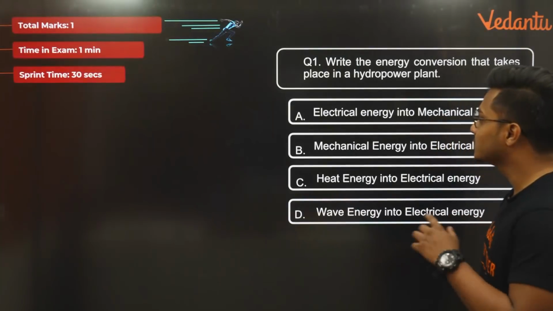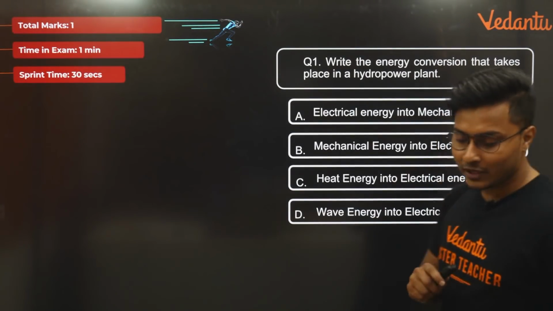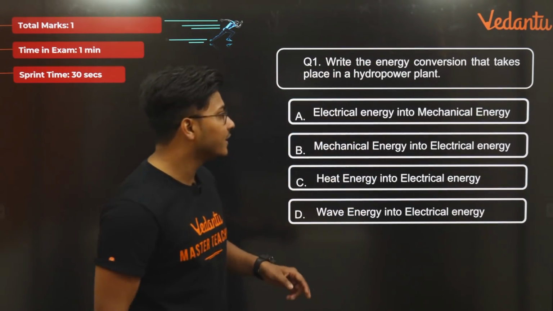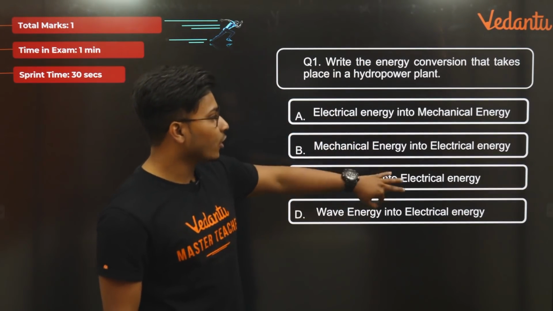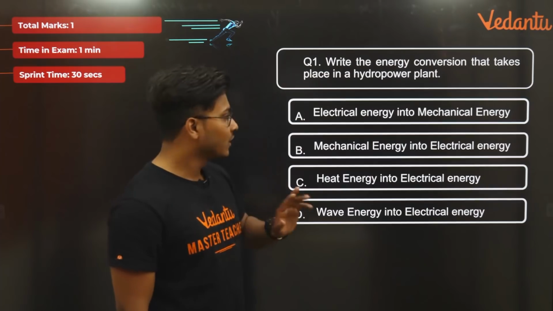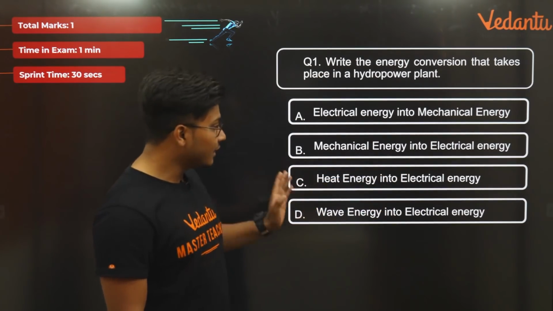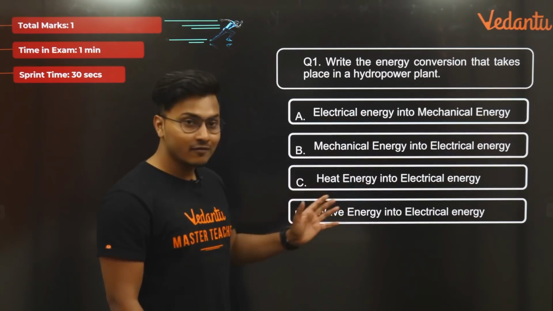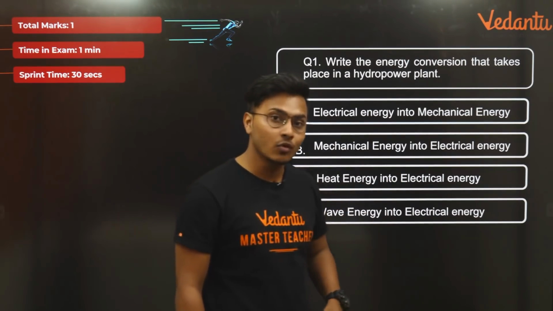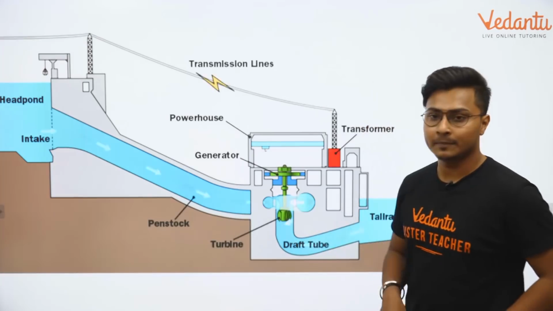So if you notice in the first part, how many options contain output as electricity? Basically, you can very clearly see there are three options. The first option is out of the picture. There are three options. Electrical energy is in all three. Now whether heat is becoming electrical energy, or wave, or mechanical, let us see. Okay? Now what is happening here?